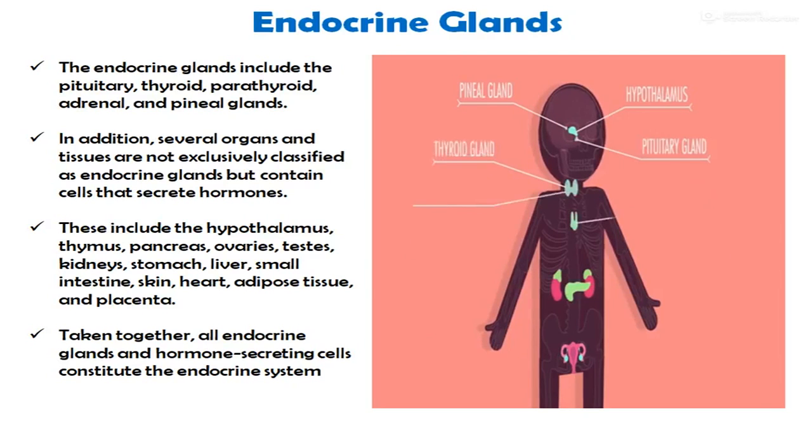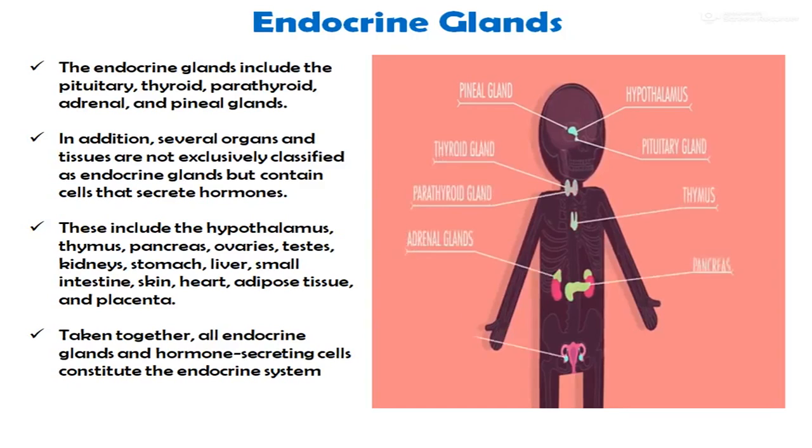These include the hypothalamus, thymus, pancreas, ovaries, testes, kidney, stomach, liver, small intestine, skin, heart, adipose tissue and the placenta. Taken together, all endocrine glands and hormone secreting cells constitute the endocrine system.